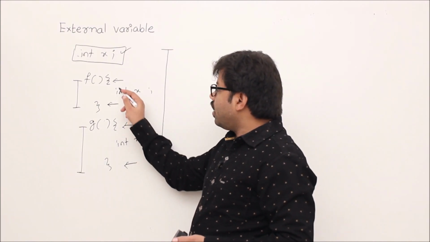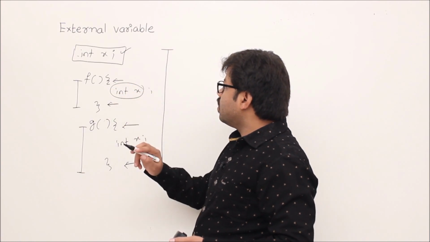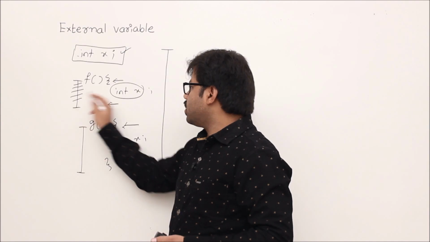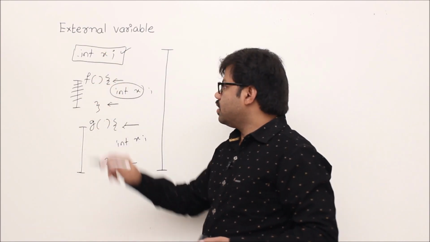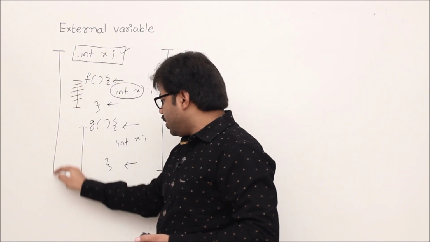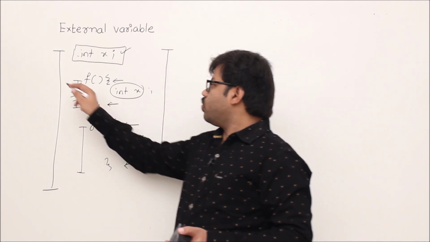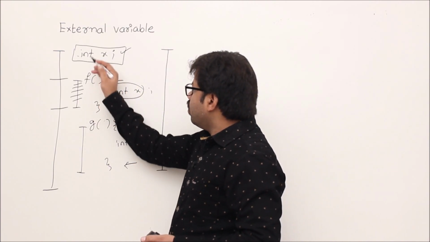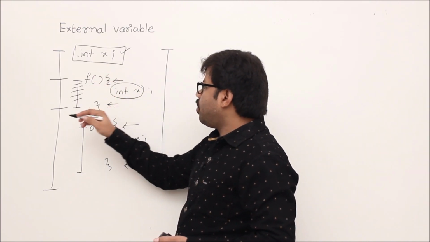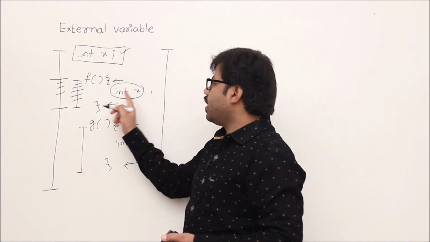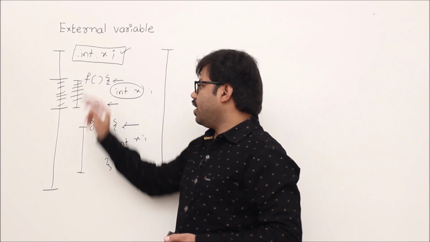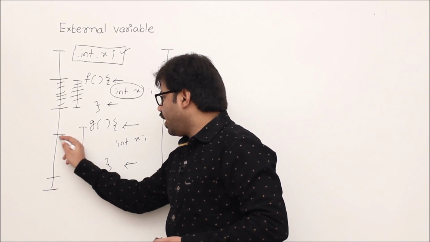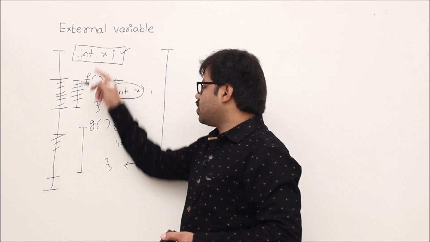But what if there is already a variable x which is local? Then this variable x hides the scope of the global x. Generally the scope of this x is from here to here, no doubt about that. But if there is one more variable x in a function, then in that function we use the local x, so the global variable will be hidden. Similarly in g, from here to here, this x will be used and the global x will be hidden.